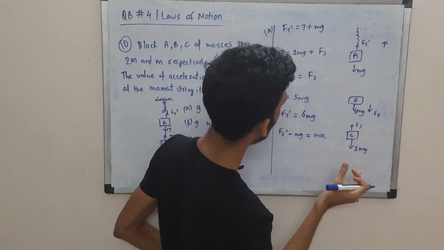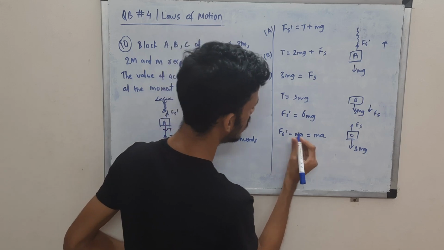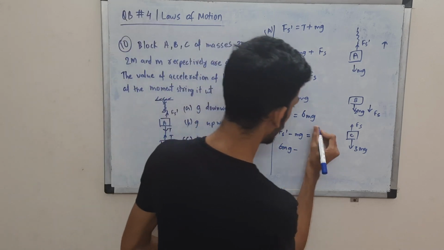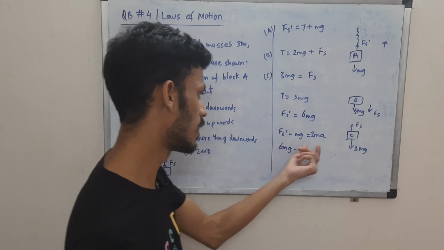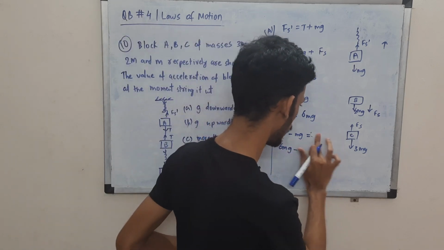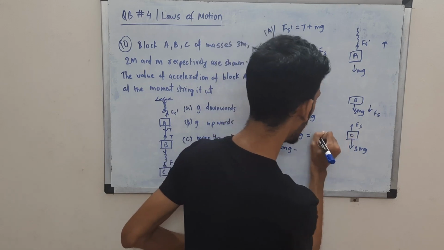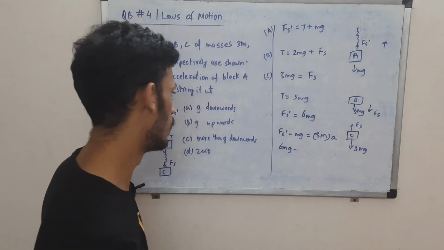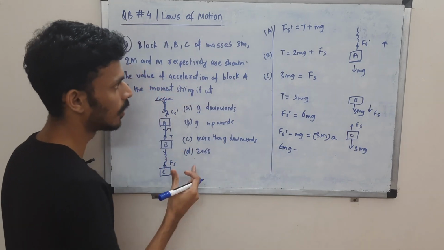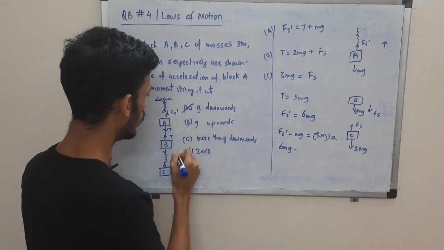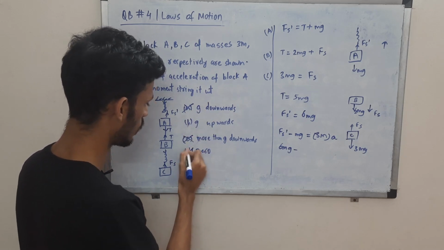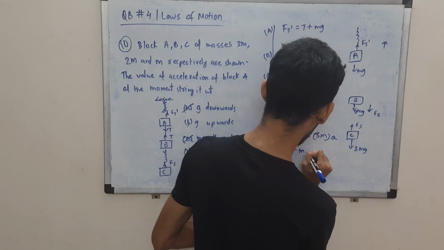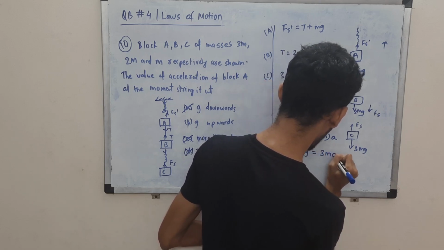So here we are supposed to find the acceleration, right? Fs prime is 6 mg. Am I doing something wrong? Net force is mass into acceleration. Mass of the block A is 3 m. Keep that in mind, you might make a mistake. First of all, the options are not very nice. You can see they are saying the motion will be in the downward direction, or acceleration 0. Anyways, we'll prove it. So this is mg, 3ma.